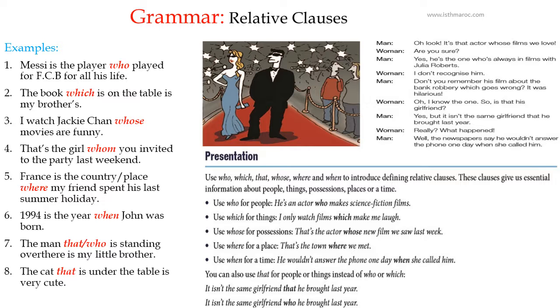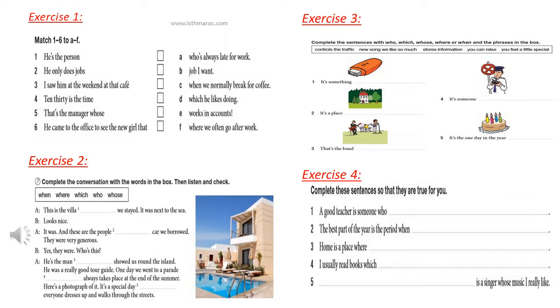Now we move to the part of the exercises. Exercise 2. As usual, we've got four exercises. Listen to the report and fill in the blanks. The first one says: the villa where we stayed was next to the sea. The people whose car we borrowed were very generous. He's the man who showed us round the island. He was a really good tour guide. One day we went to a parade which always takes place at the end of the summer. Here's a photograph of it. It's a special day when everyone dresses up and walks through the streets.